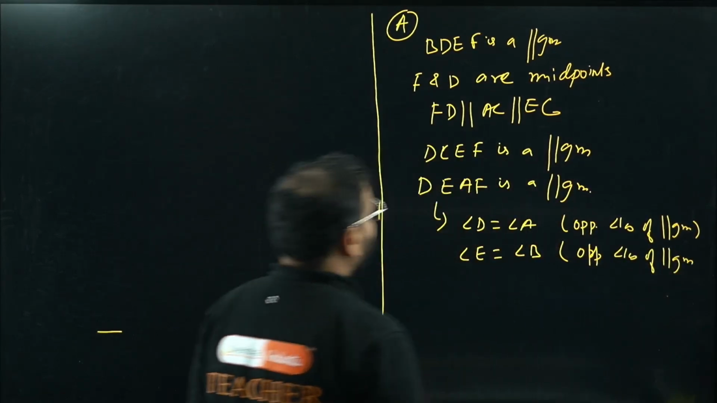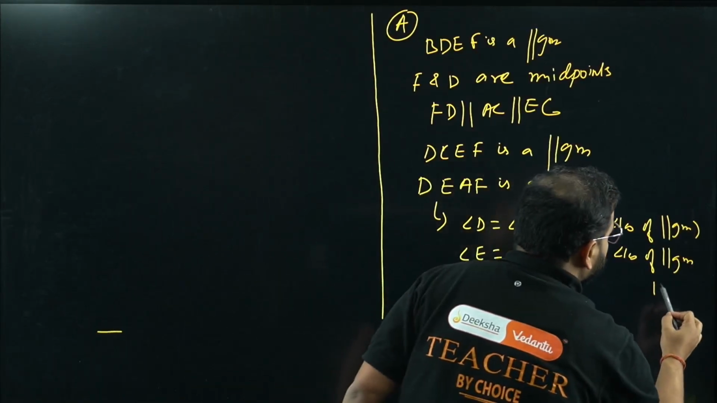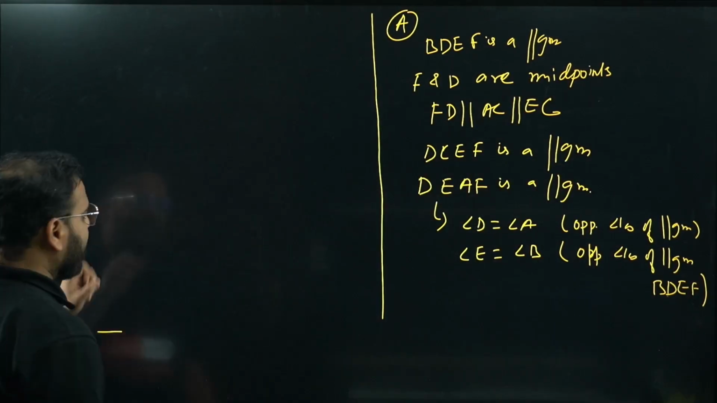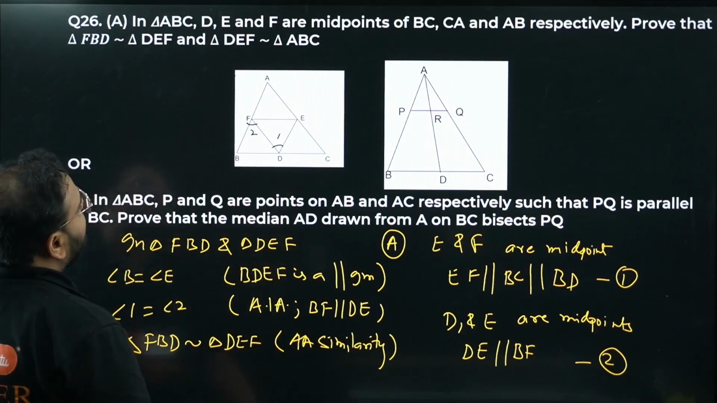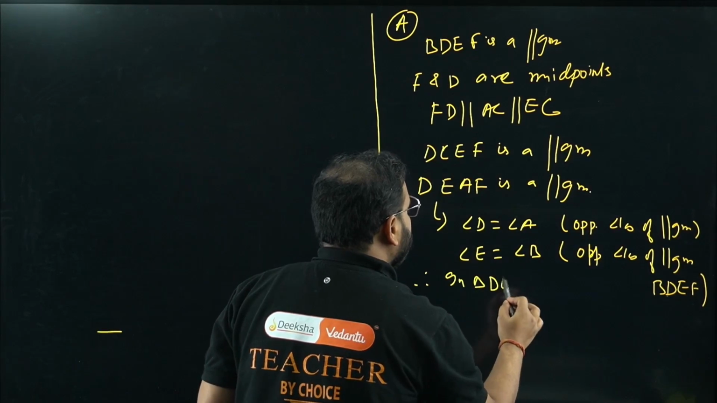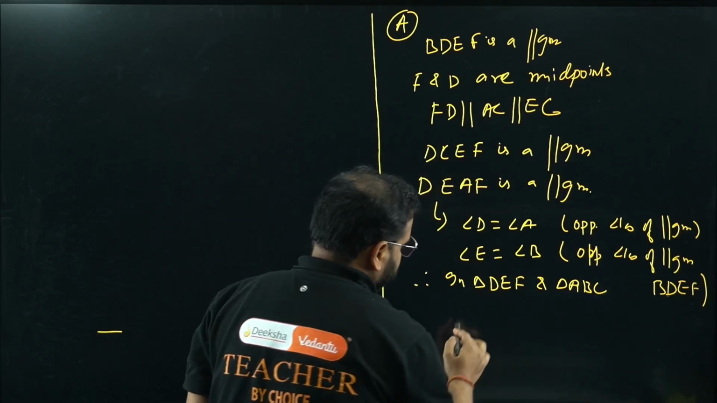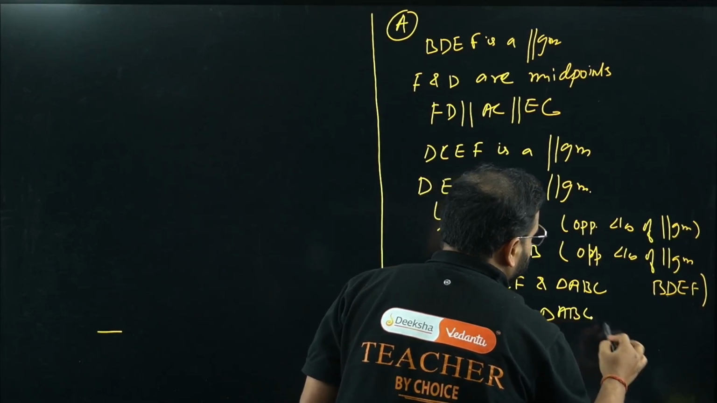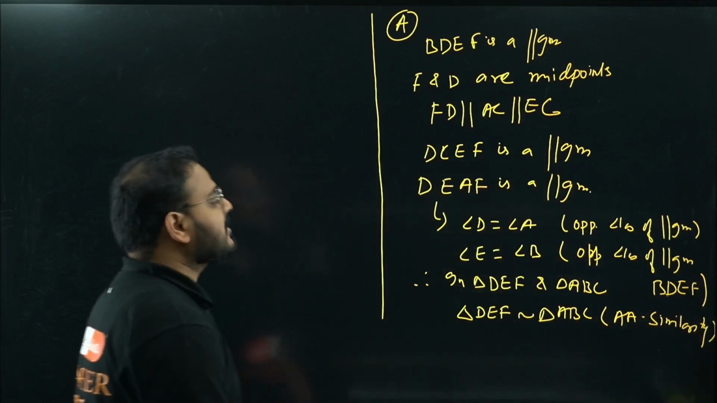For E and B we have parallelogram BDEF. Now angle E equals angle B and angle D equals angle A. It means in triangle DEF and triangle ABC, triangle DEF is similar to triangle ABC with angle similarity.